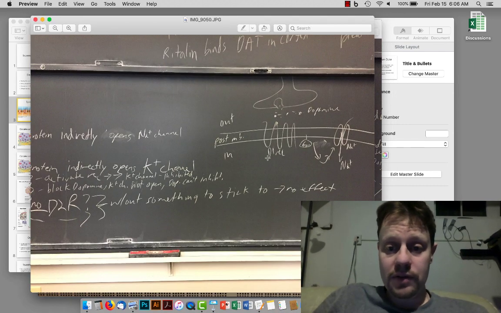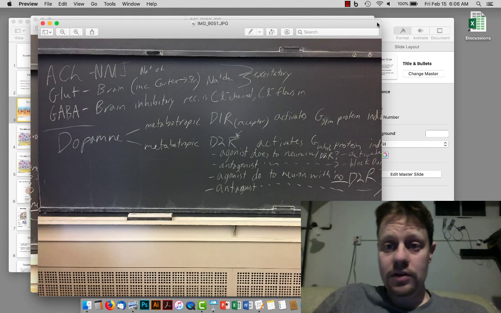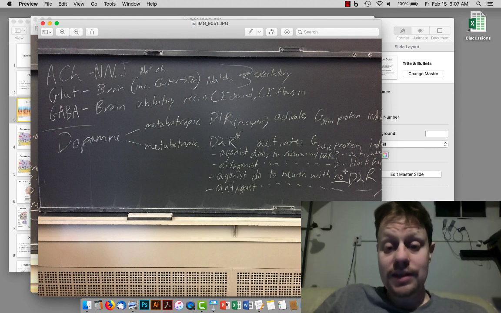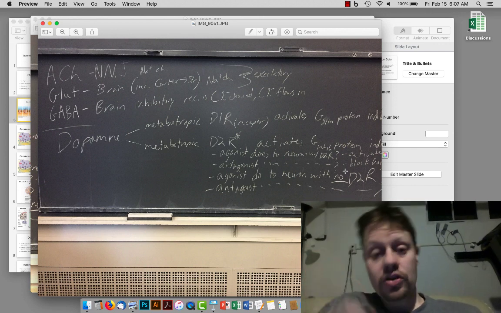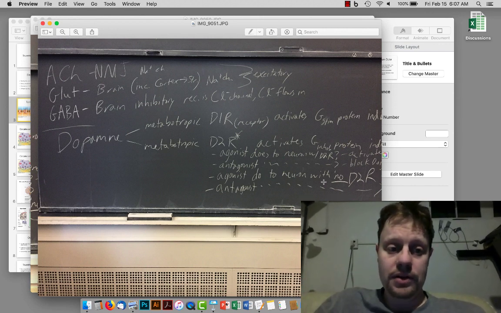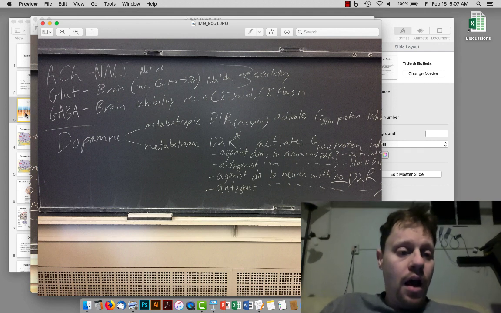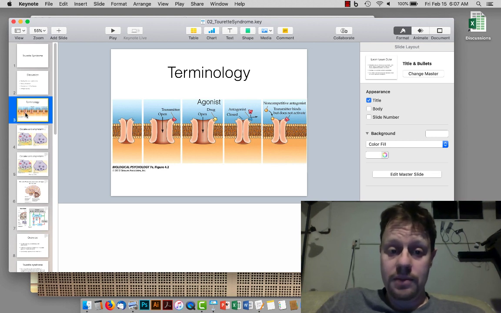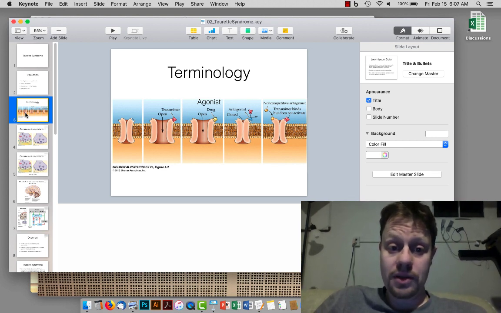So, for example, the D1 receptor will activate something called a G-stimulatory protein inside the cell, and then that will indirectly open a sodium channel, as well as doing a few other things. The D2 receptor activates a different G protein inside the cell called a GI or G inhibitory protein, and this eventually opens a potassium channel that hyperpolarizes the cell. The same terms that are used for ion channel receptors also can be used for metabotropic receptors. So you can have agonist and antagonist drugs for metabotropic receptors.